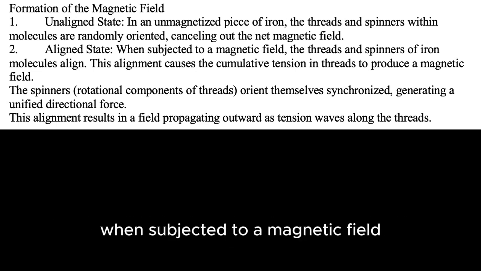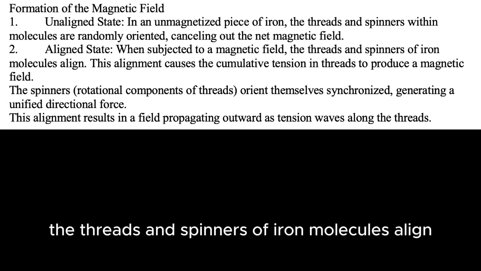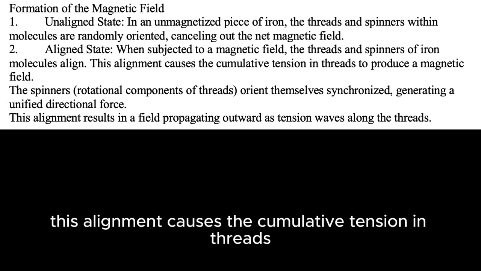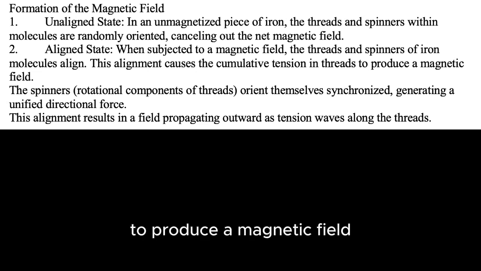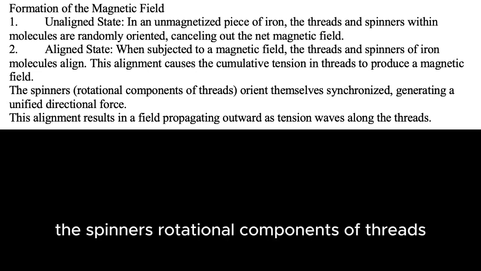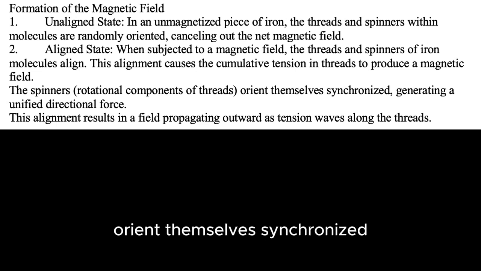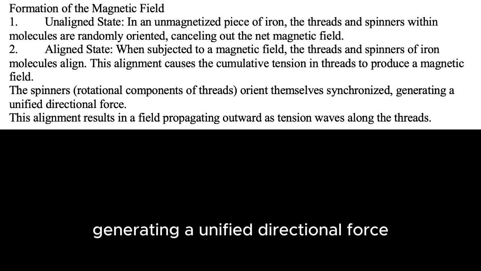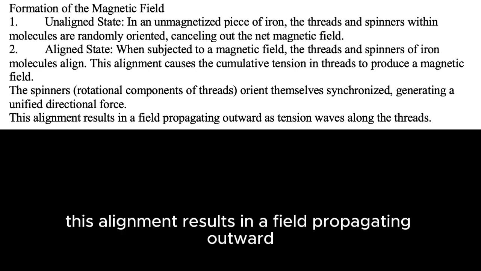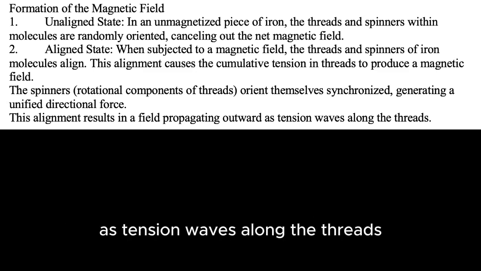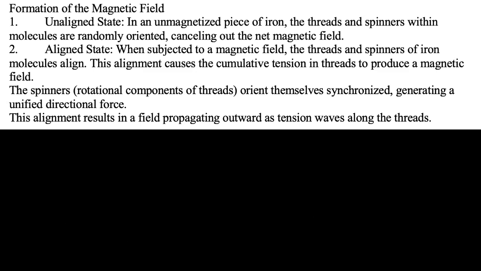2. Aligned state. When subjected to a magnetic field, the threads and spinners of iron molecules align. This alignment causes the cumulative tension in threads to produce a magnetic field. The spinners, rotational components of threads, orient themselves synchronized, generating a unified directional force. This alignment results in a field propagating outward as tension waves along the threads.